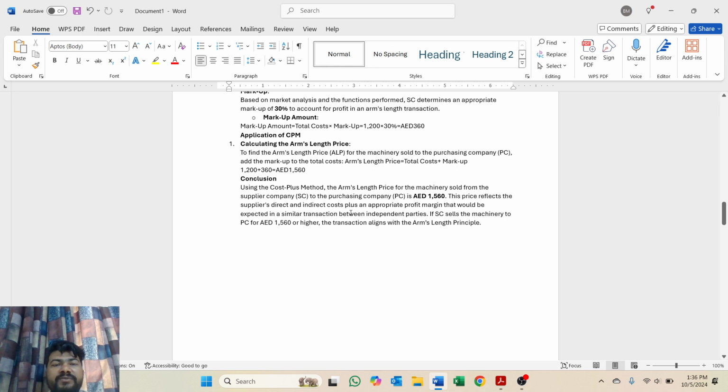And in conclusion, using the cost plus method, the arm's length price for the machinery sold from the supplier company to the purchasing company is 1560. This price reflects the supplier's direct and indirect cost plus the appropriate profit margin that would have been expected in a similar transaction with an independent party. If the supplier company sells the machinery to the purchasing company for 1560 or higher, in that case we will assume that the transaction is at arm's length.